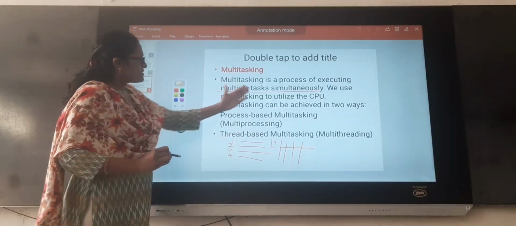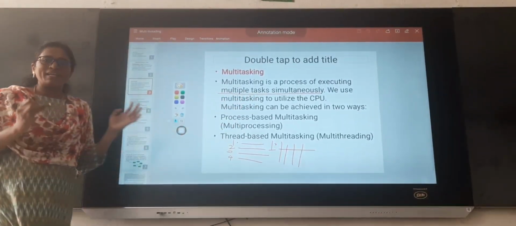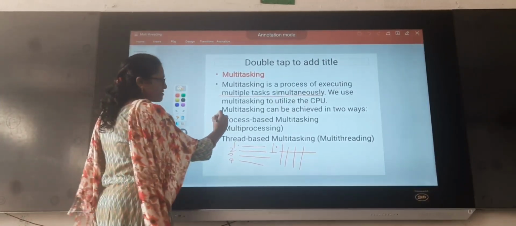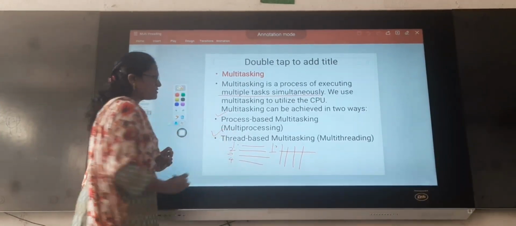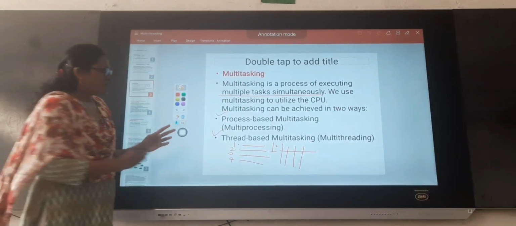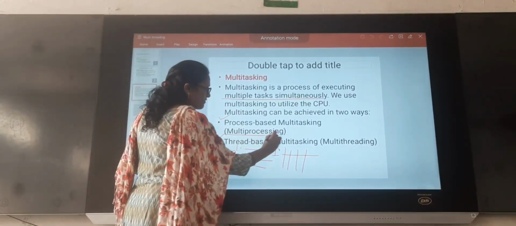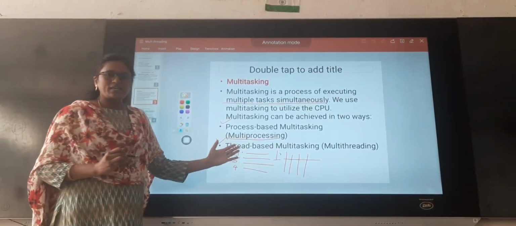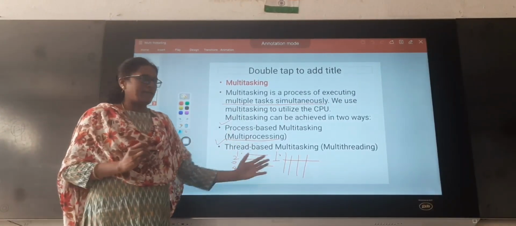Now, we can divide our multitasking into two ways. One is process-based multitasking and the second one is thread-based multitasking. Process-based multitasking we call multiprocessing. Thread-based multitasking is called multi-threading.